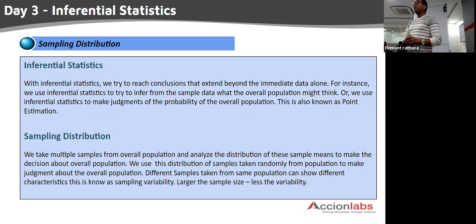Let us imagine what would be their population. They wanted to know the actual proportion of MSG in Maggi. When they audited their factories and production units, they wanted to know the actual proportion of MSG present in Maggi.